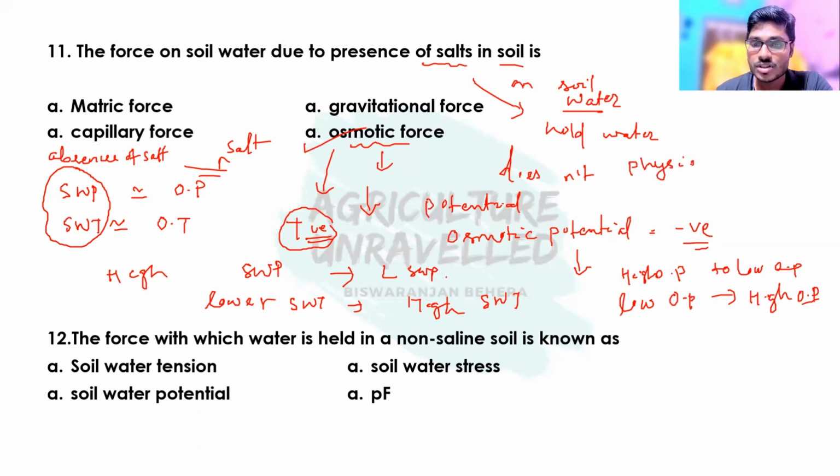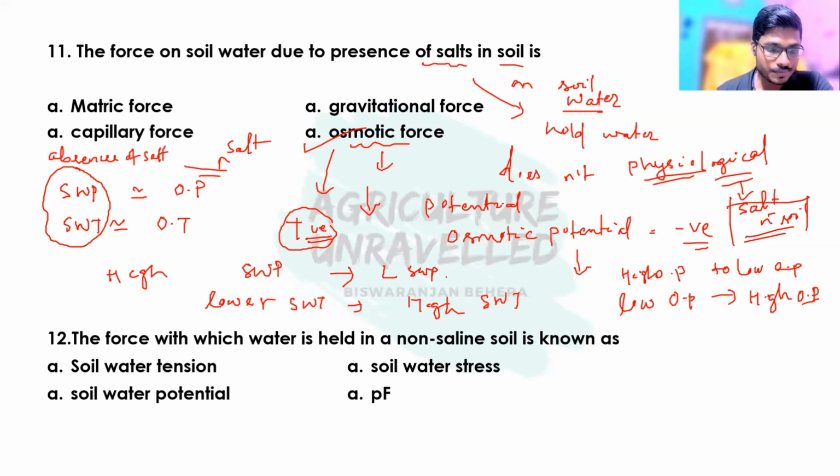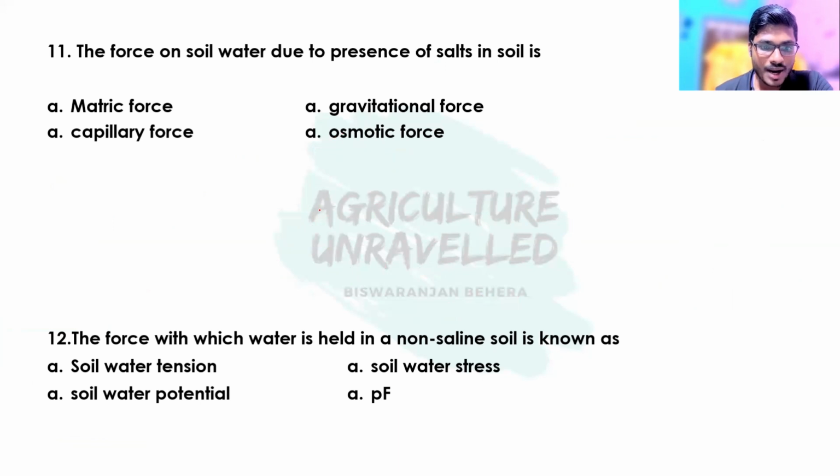This terminology you may have come across: physiological drought. Physiological drought is due to presence of salts in soil. Suppose a plant is there and in soil salts are there.